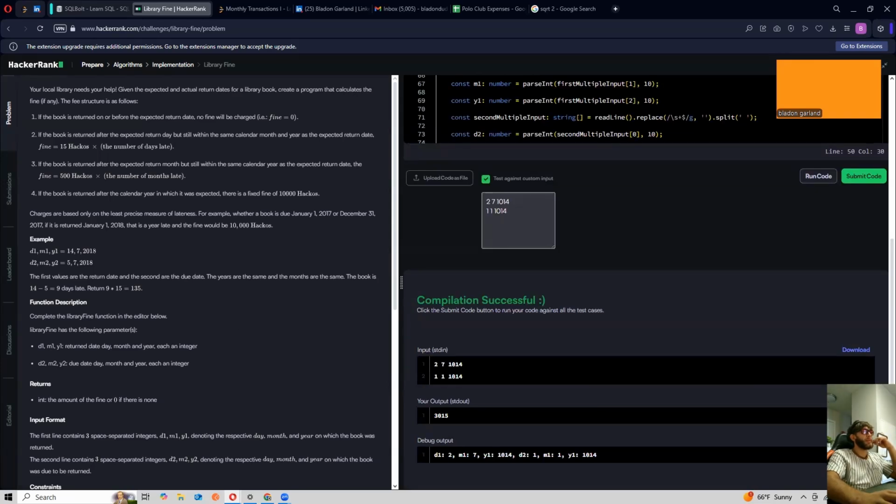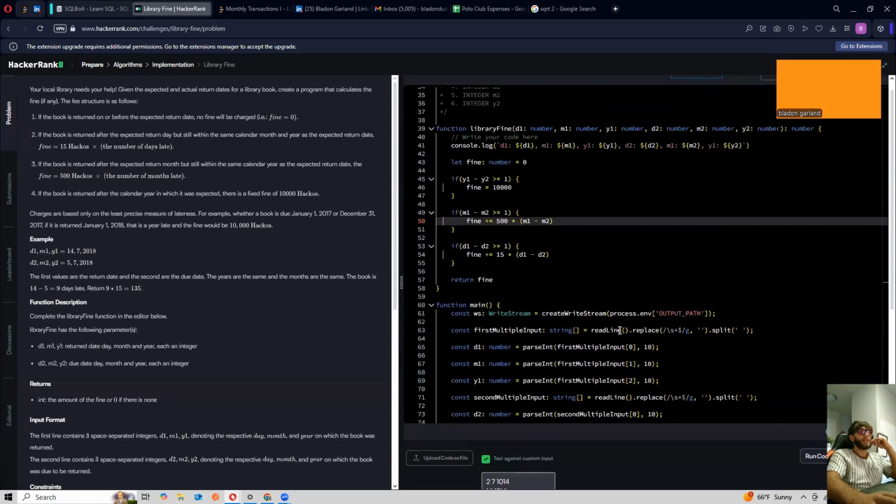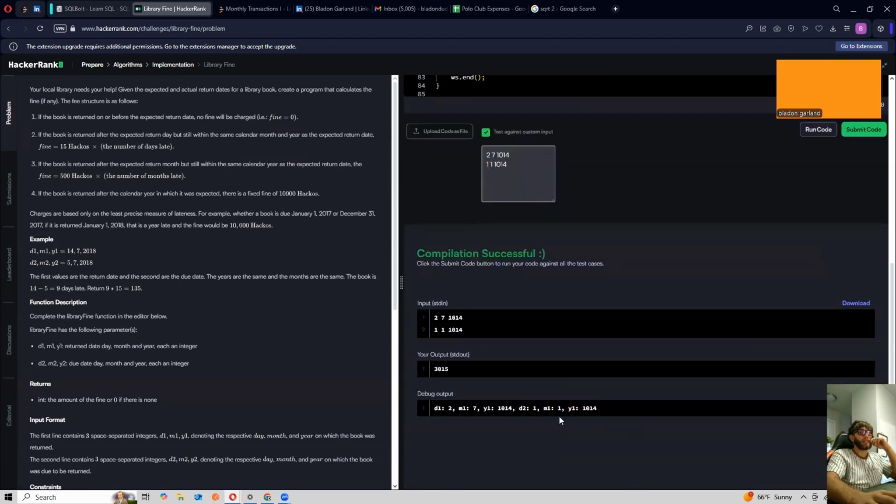Okay, the thing that's tripping me up now is it's saying that my output's 3015, and that kind of makes sense to me because D1 is 2, D2 is 1. There's a 1 number difference between the two.